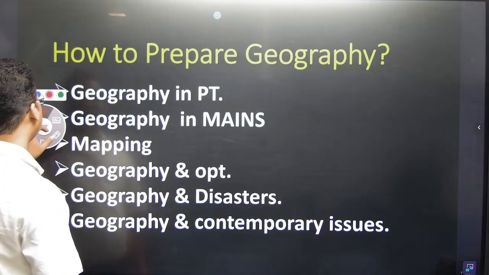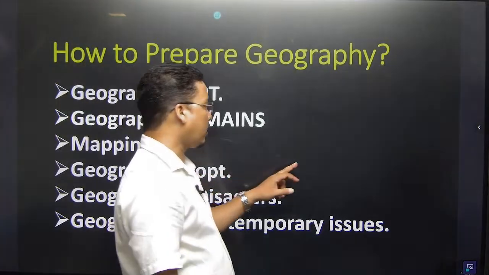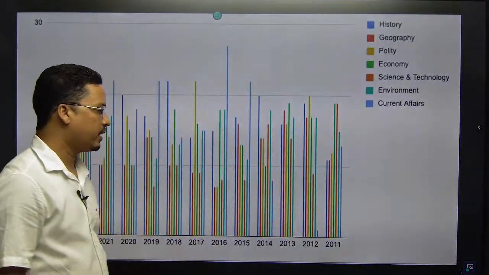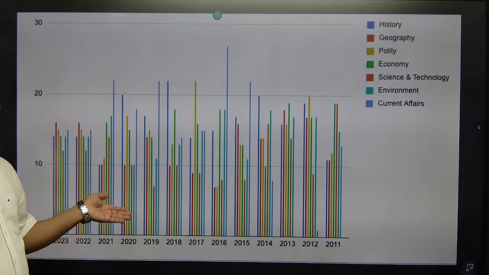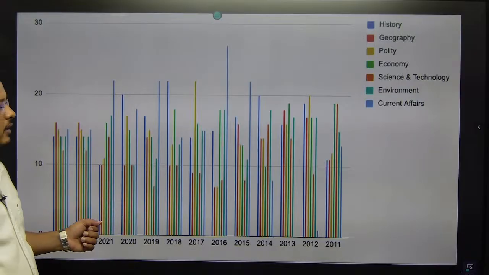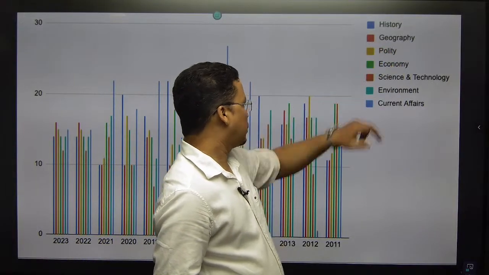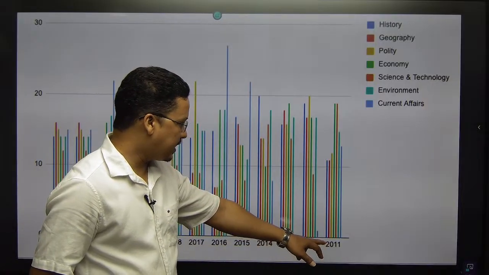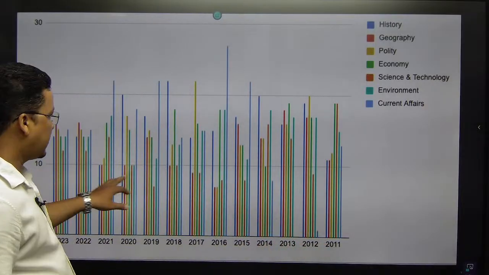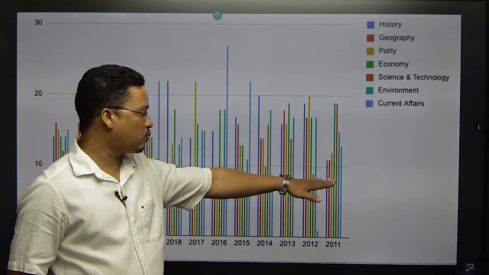Before the themes, let me show you the weightage of geography in UPSC. This is the UPSC bar chart I have, and this one is your geography. In 2011, it was around 11 or 12 questions, more than 10.